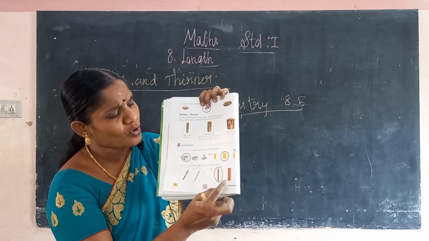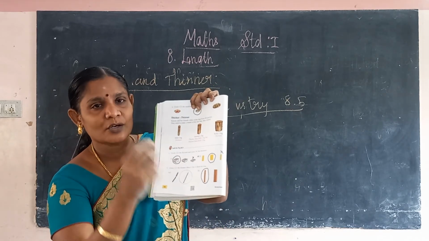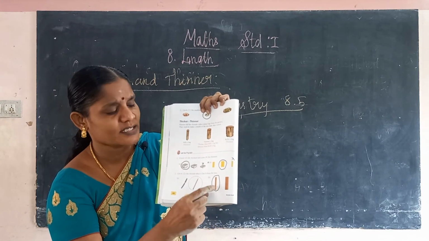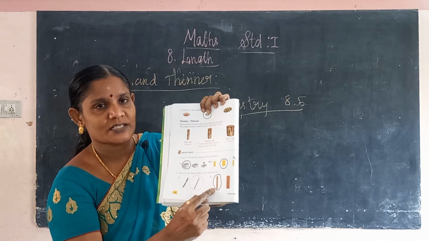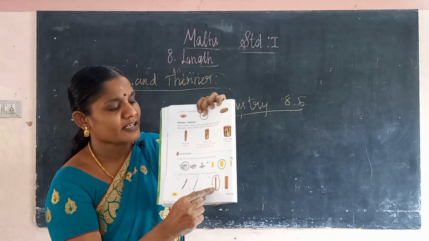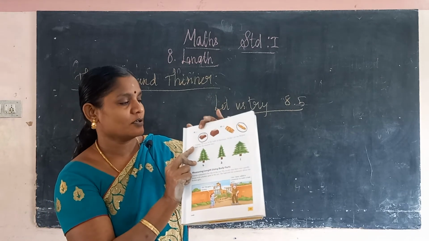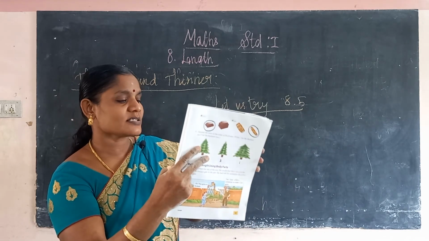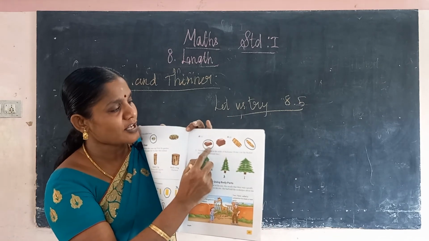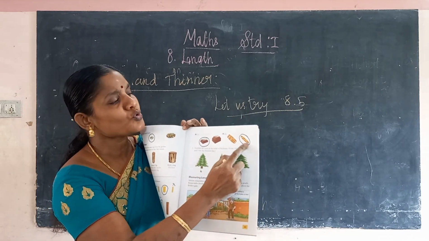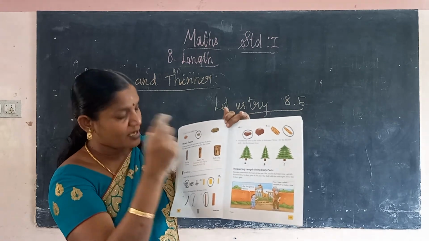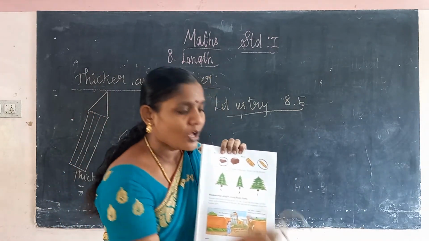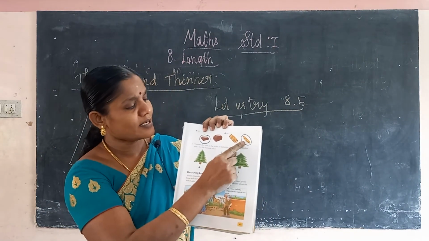Okay, here two log. Log means இந்த மரக்கட்டை wood கட்டை wood இருக்குது, which is the thinner object. This is the thinner object. Okay, this is the thinner object, this is the thicker object. Okay, then 2 chocolate is there. This is the thinner object, this is the thicker object. So 2 bangle is there. What is it? This is the thinner object. ஒல்லியா இருக்குது தான் இந்த மாதிரி ஒல்லியா இருக்க பேங்கிள் தான் thinner object.